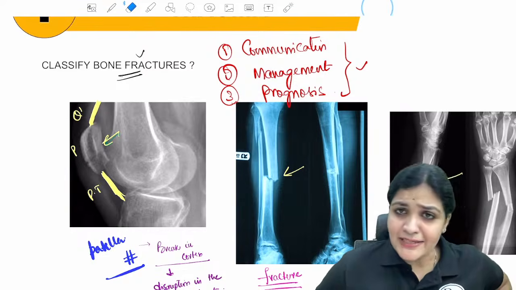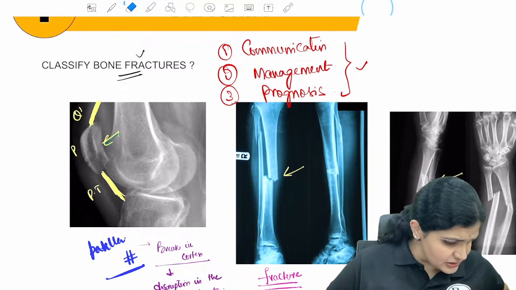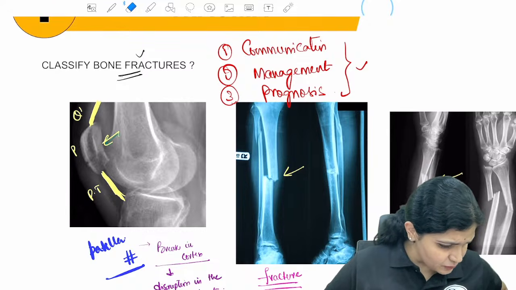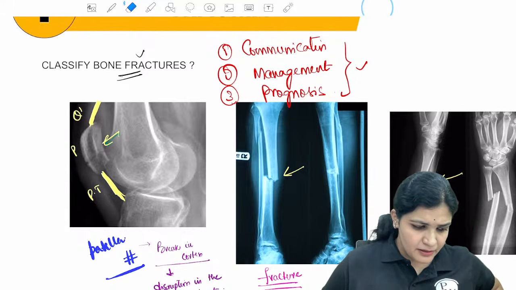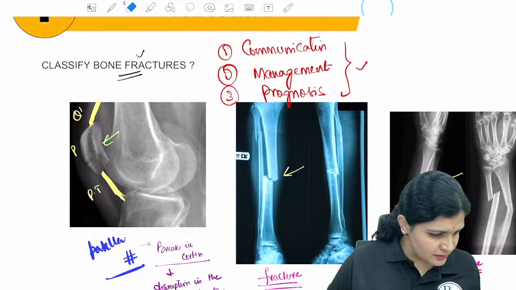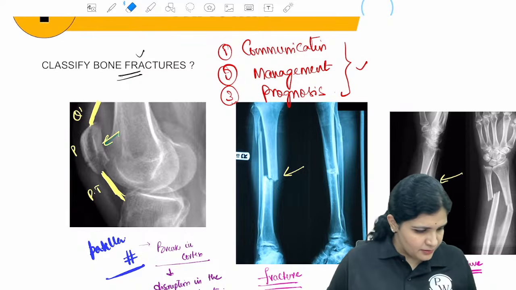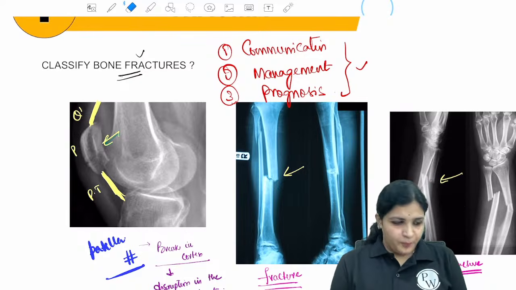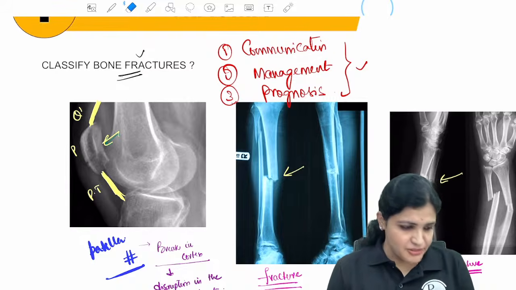Aishman, what is that? You're asking a question to me? Patient has a shortened, externally rotated limb, most likely fracture. Should I answer that? It is most likely an IT fracture, right?